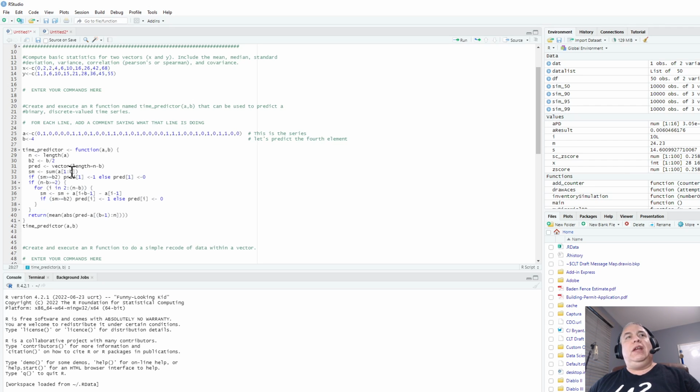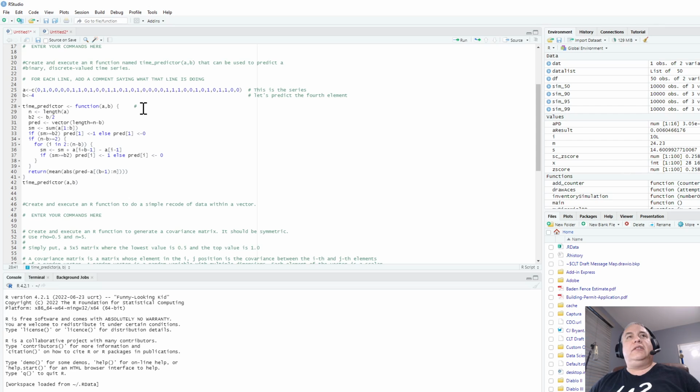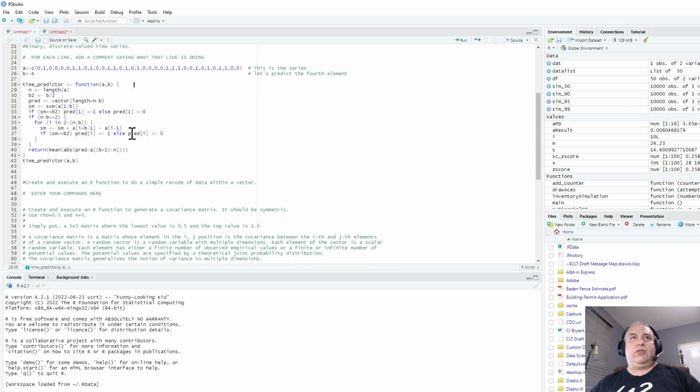Then you'd go down through each one of these and you'd leave a comment. So after the end of this, you'd put the pound sign and then you'd write the comment, what is that line doing? And you'd go through every single one of these lines and make sure that you have comments for all of these. Without those comments, you will not get any points for this particular question. So it's very important that you add those comments.